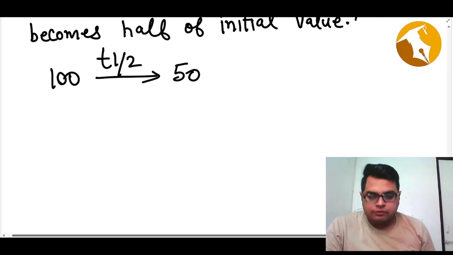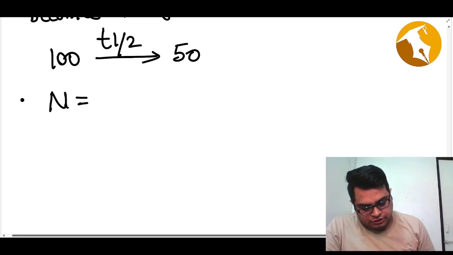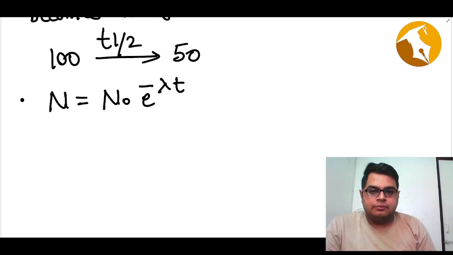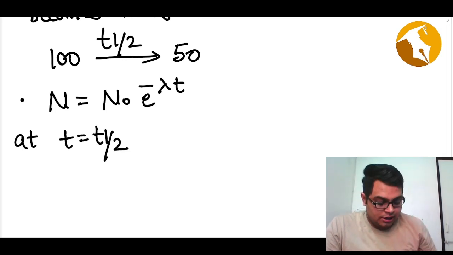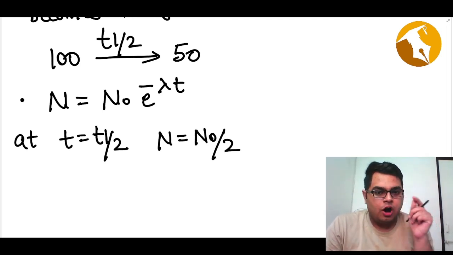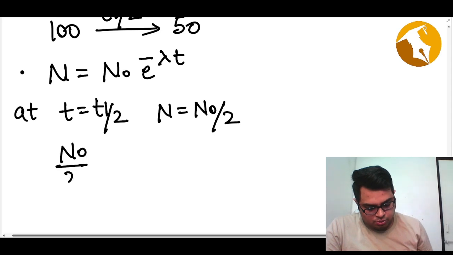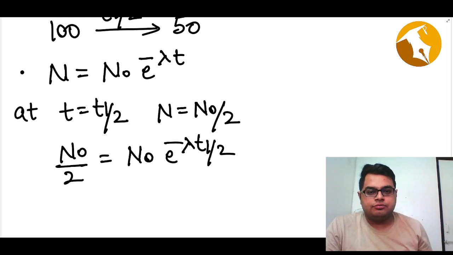Now let's see how we can find the formula for half-life. We come to our same formula which we have studied: N equals N naught e raised to power minus lambda t. At time t equals half-life, the number of nuclei left will be half of the initial value, which is N naught by 2. So N naught by 2 equals N naught e raised to power minus lambda t half.